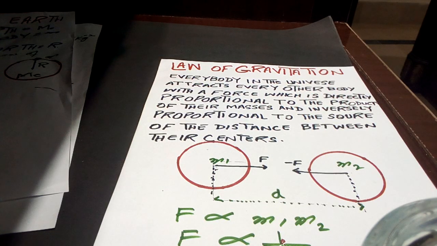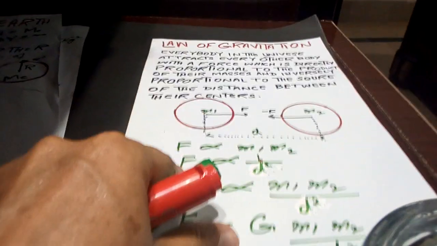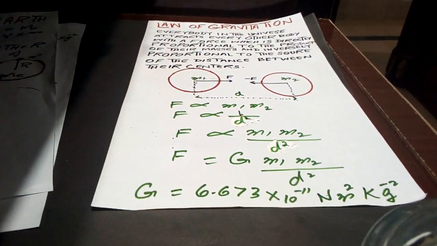It means that if body A has mass m1 and body B has mass m2, the gravitational force is directly proportional to the product of their masses, so F is proportional to m1 into m2. If the distance between their centers is d, then F is inversely proportional to 1 over d square. Combining these two relations, we can write F proportional to m1 m2 over d square.